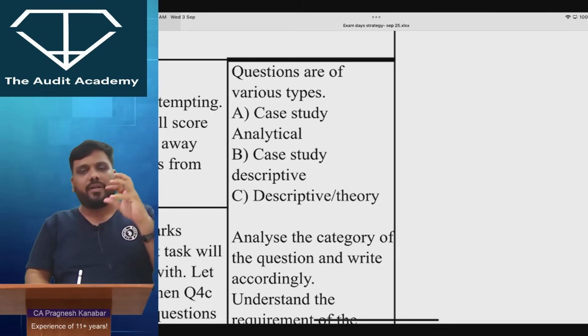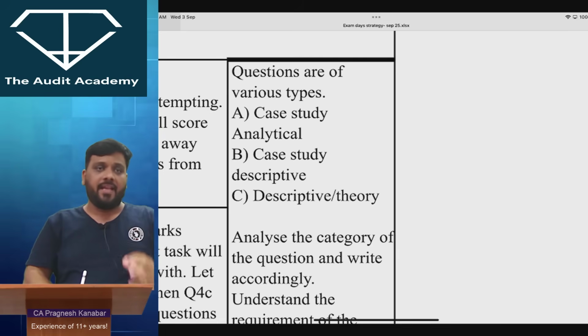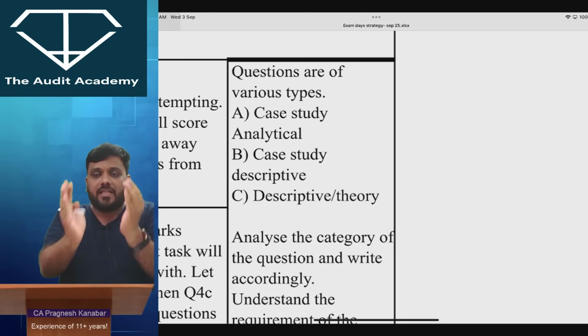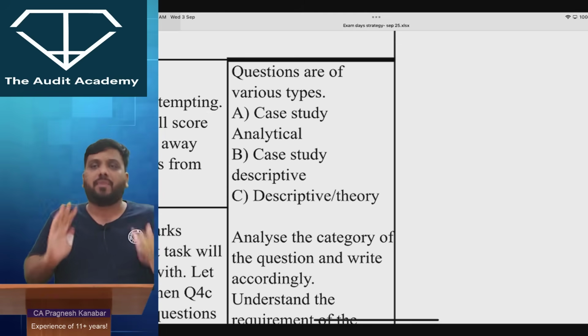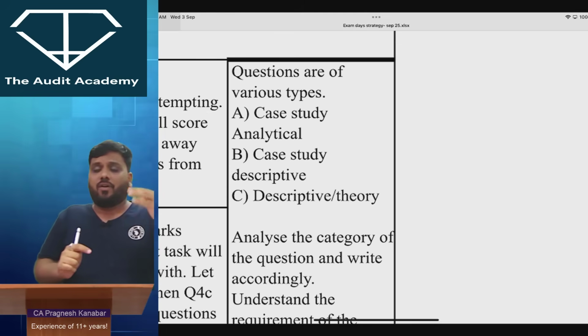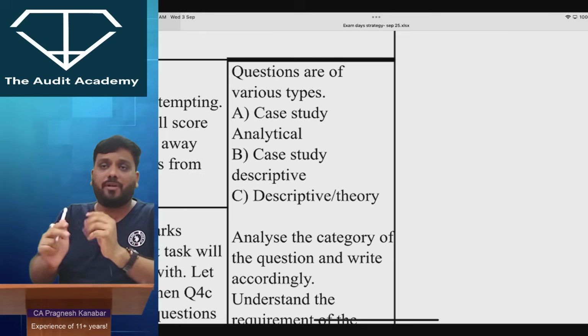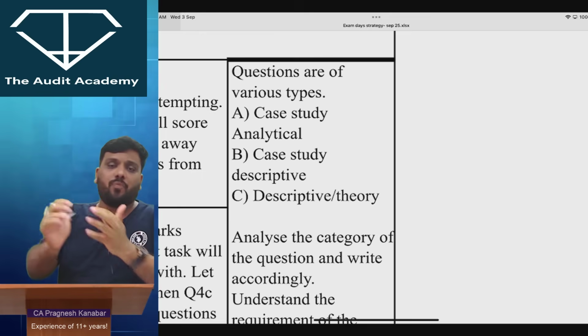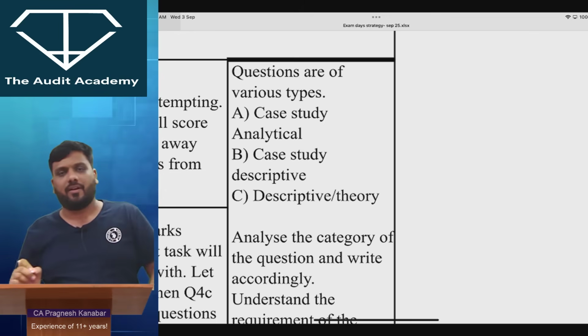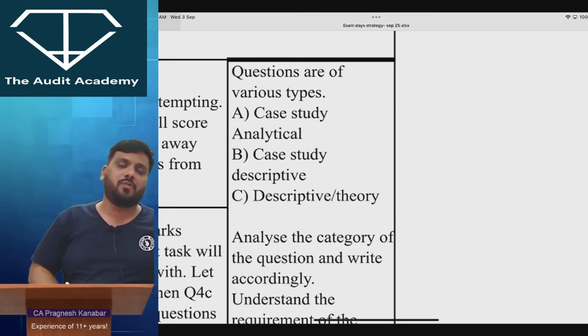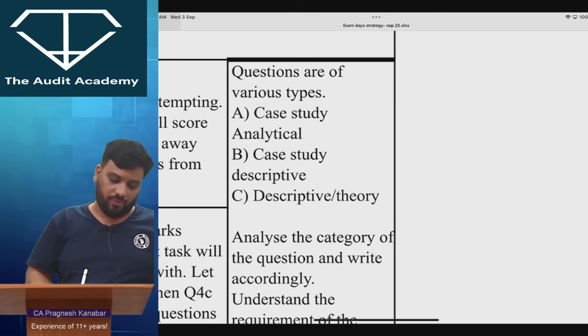So it is very important that you understand the requirement part, and your full focus will be to satisfy the answer only up to the requirement part. If the question is on the reporting part, opinion part, then your full focus will be to come to the reporting part, opinion part while writing the answer. All right. That is why it is my humble request that you please see one certified copy of CA Madhur Goyal. There are some interesting observations over there.